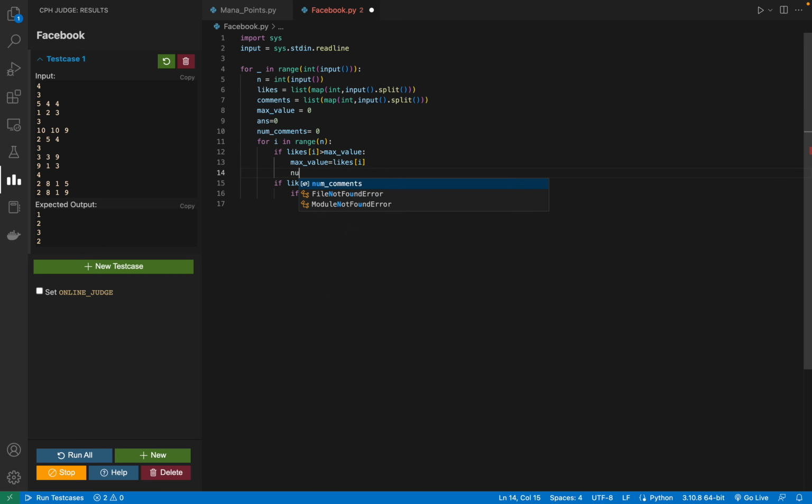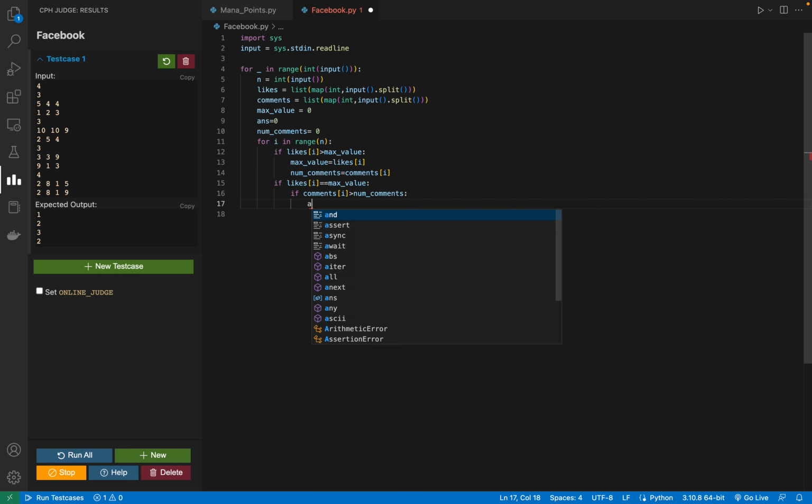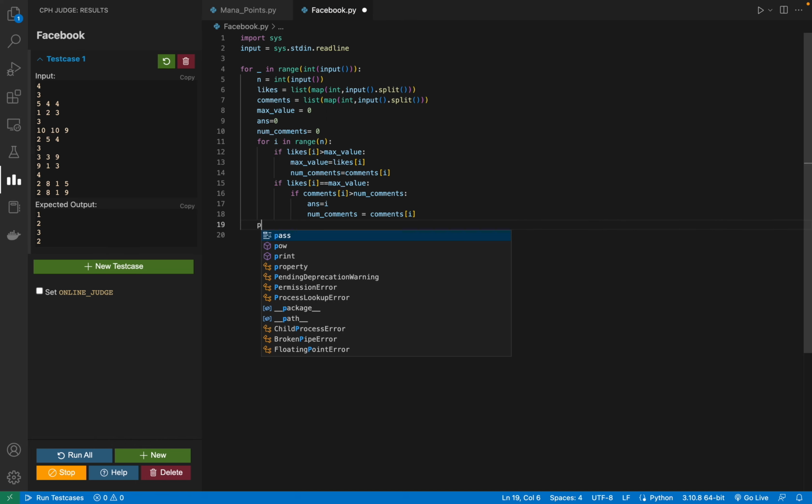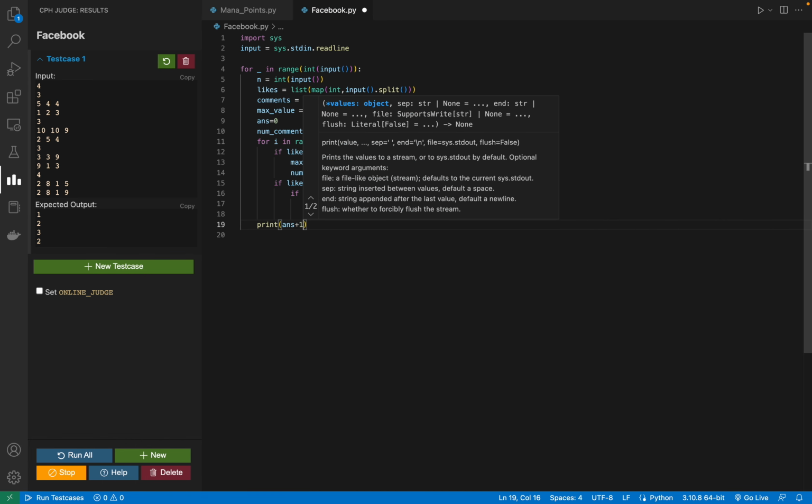So num comments equals comments of i. If the comment count is greater than num comments, then I have to update my answer. So answer will be equal to i, and num comments equal to comments of i. This is how the loop will run, and in the end I have to print answer plus 1, I guess.